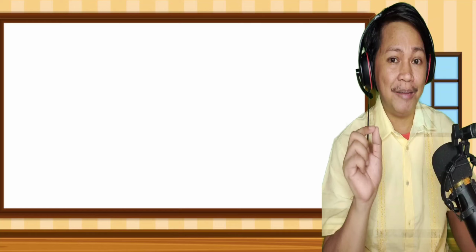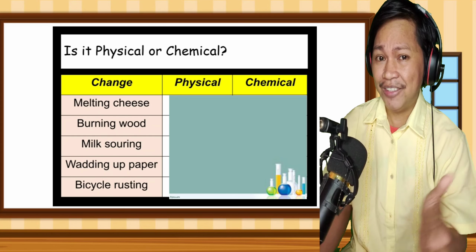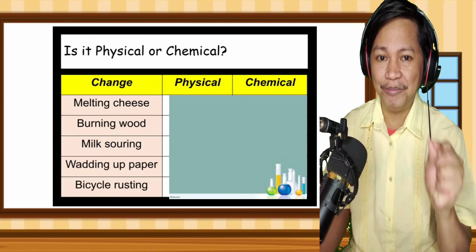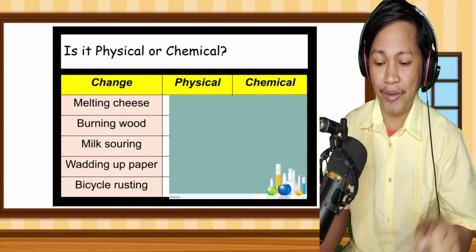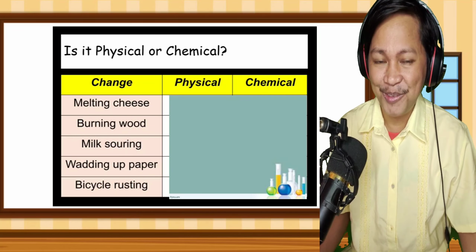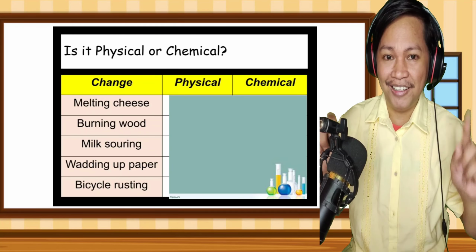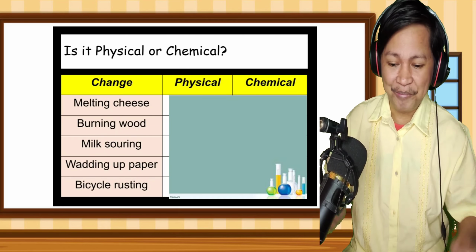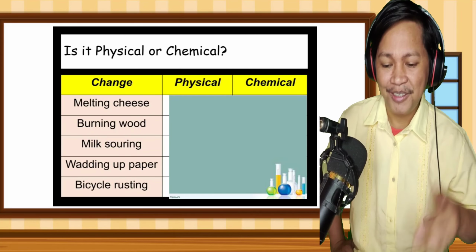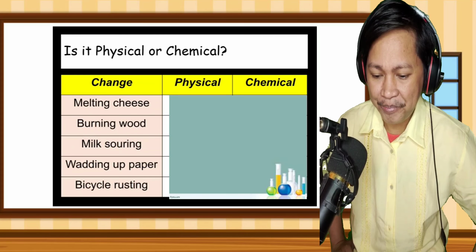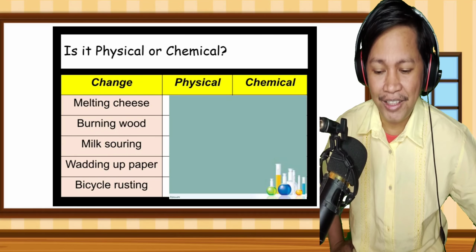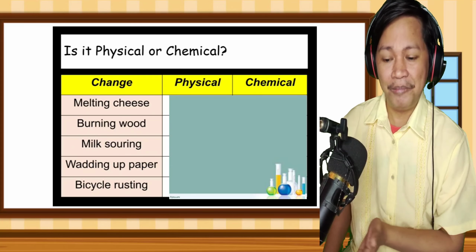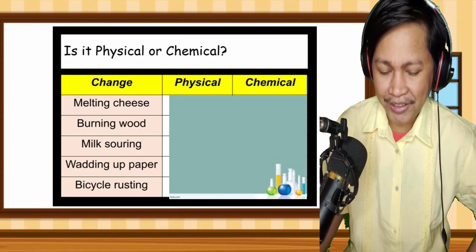Before we end this topic, I'll give you a check understanding activity. You just have to identify whether it is a physical or chemical change. Number one is melting cheese. What do you think? Physical or chemical? Second, burning wood. Physical or chemical? Milk souring. Wadding a paper. And bicycle rusting. Again, we have melting cheese, burning wood, milk souring, wadding a paper, and bicycle rusting.